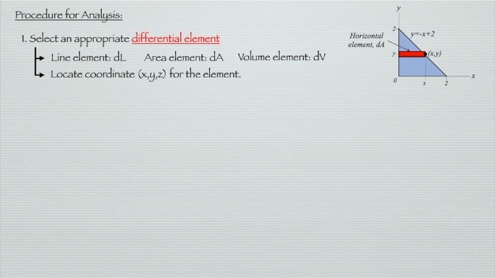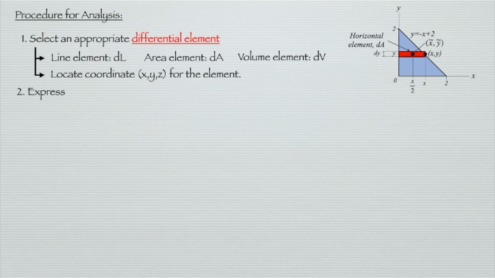It is different in location. This horizontal element has an area of dy times x, and the centroid or center of gravity for this element is located at the center of the element, where x bar, y bar is equal to x over 2 and y.